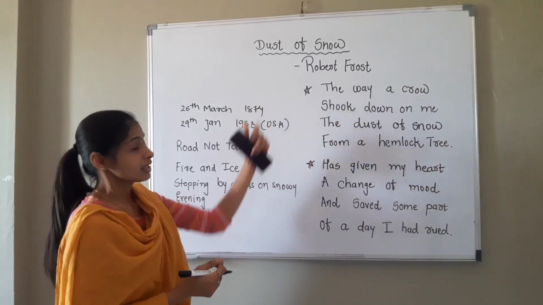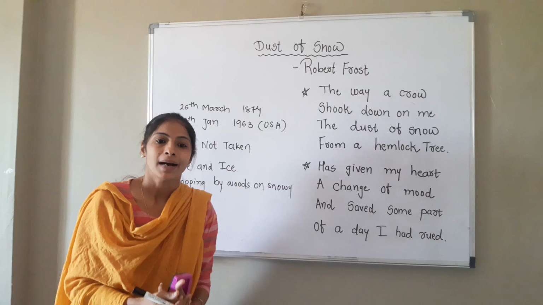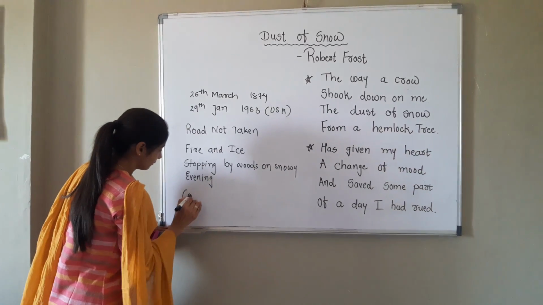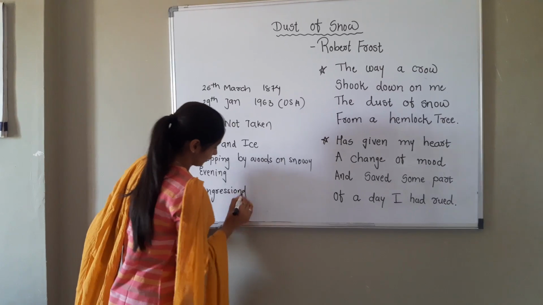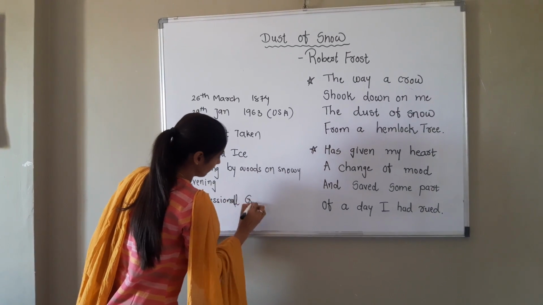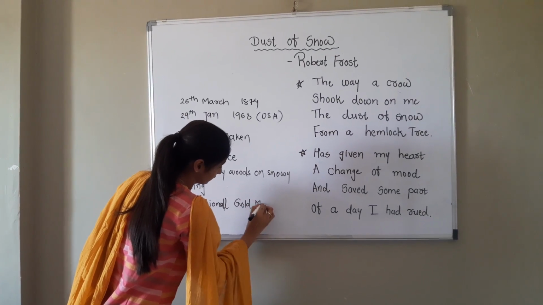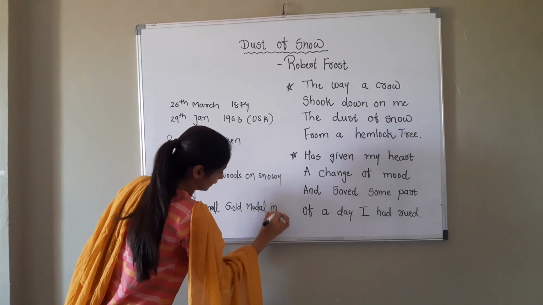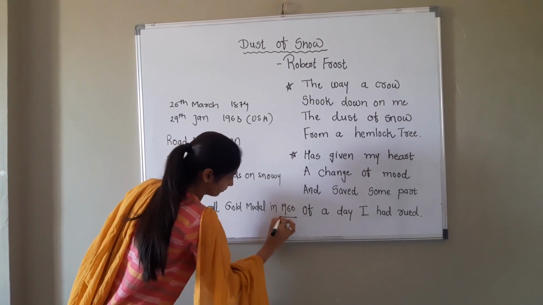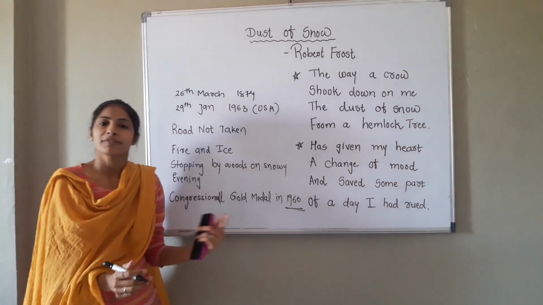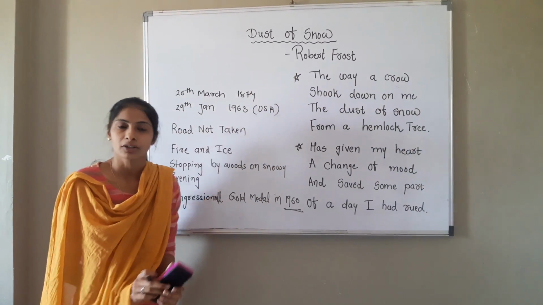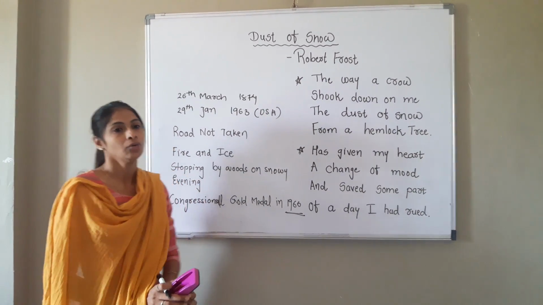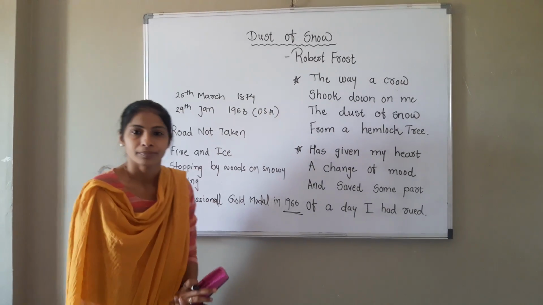Right? Robert Frost was also awarded the Congressional Gold Medal in 1960 because of his poetic works. So this was about the poet Robert Frost. Now, the summary of the poem.